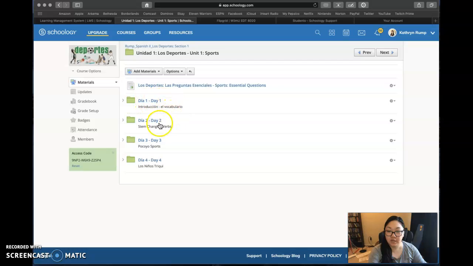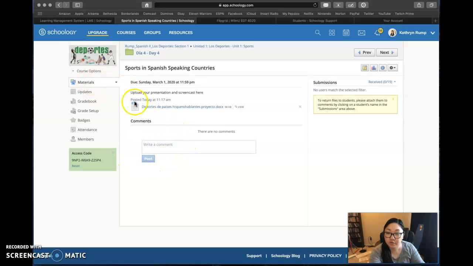The 4 lessons here, we have day 1, 2, 3, and 4. This doesn't necessarily mean that they would be completed right in order, days 1, 2, 3, or 4, or that they would only take 1 day. I just organized it this way for the sake of this Schoology course.